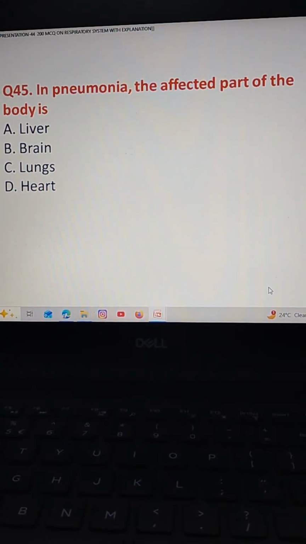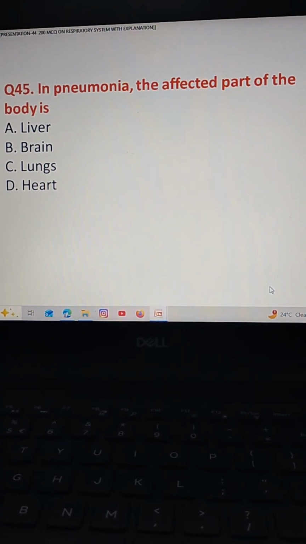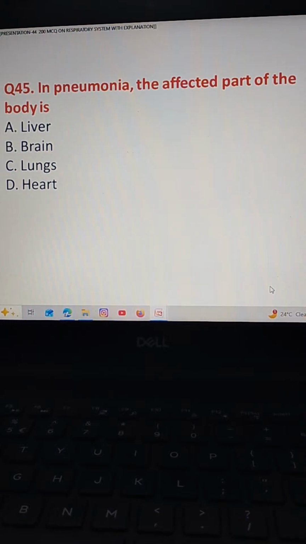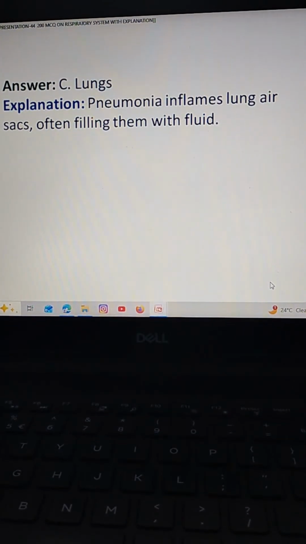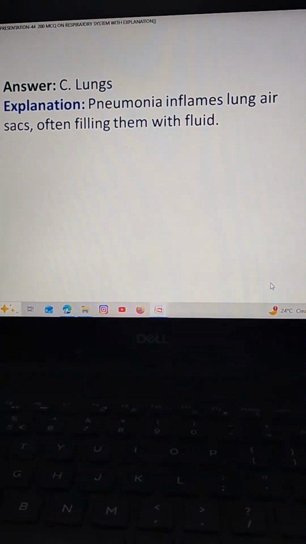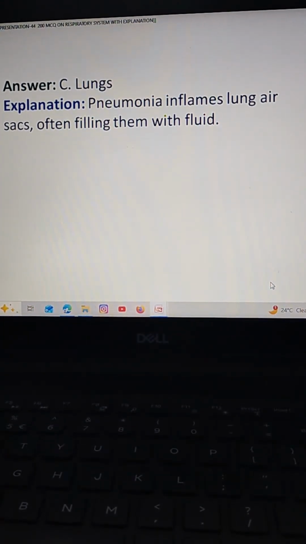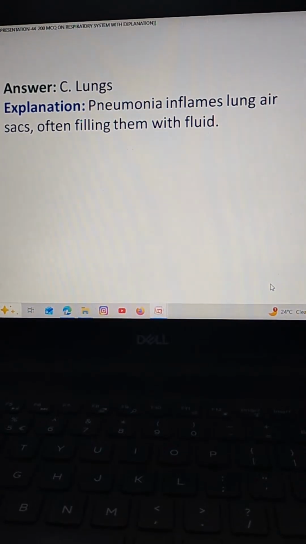In pneumonia, the affected part of the body is option A liver, option B brain, option C lungs, option D heart. The correct answer is option C lungs. Pneumonia inflames lung air sacs, often filling them with fluid.